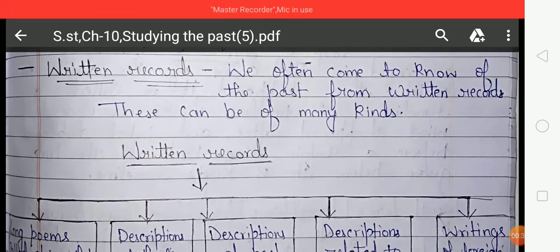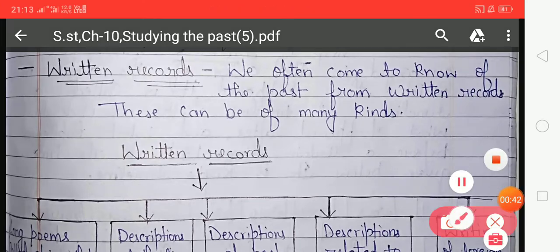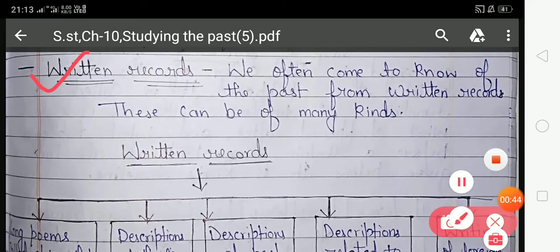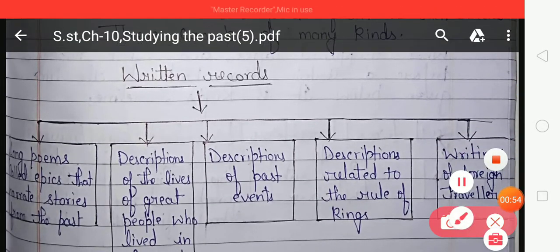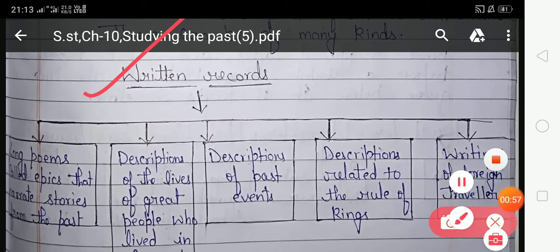So students, first of all look at the written records. We often come to know of the past from written records. This can be of many kinds. The first kind is long poems called epics that narrate a story from the past. So students, with the help of the long poem, we are able to know and learn about our past.